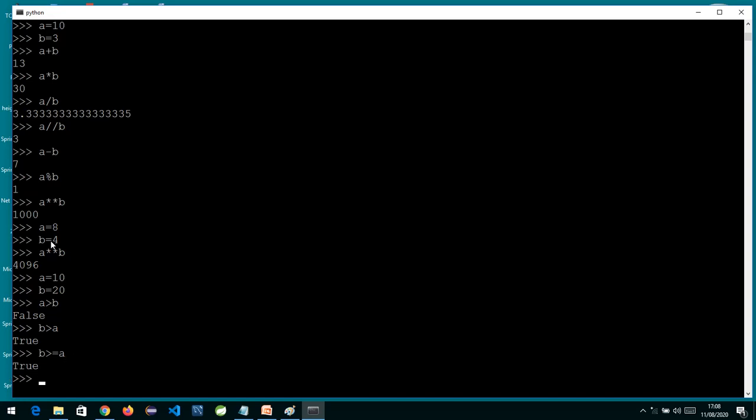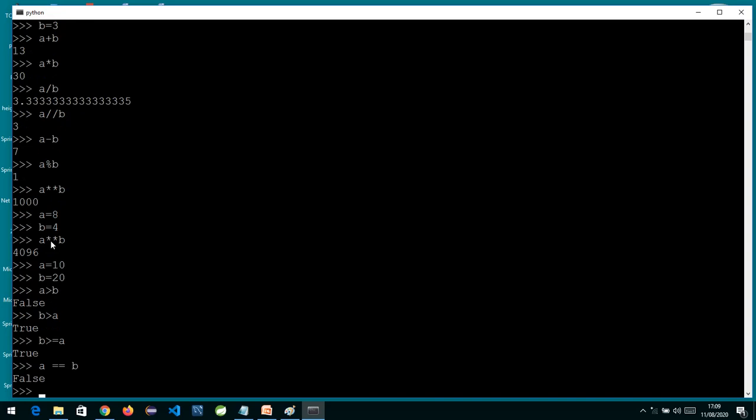If I write a double equal to b, what you are going to get is false or true? False, because 10 is not equal to 20. So this is the equality operator. Whenever you want to check whether the contents are the same or not, you use double equal to. A single equal to basically means you are assigning the value. Whenever we want to assign a value, you can see I have made use of single equal to. Whenever you want to compare data to see whether they are equal or not, we use double equal to.